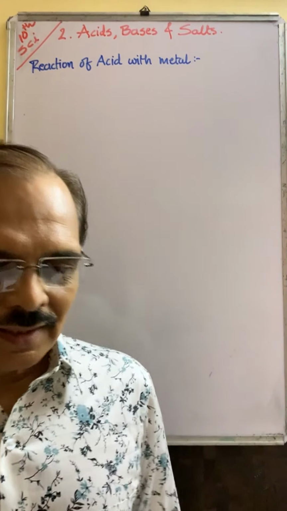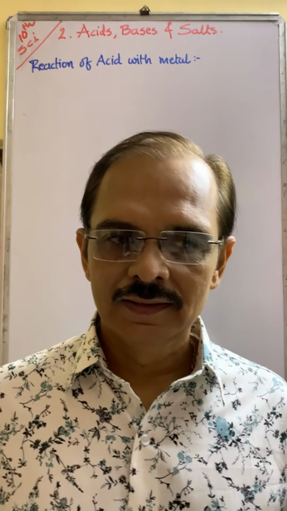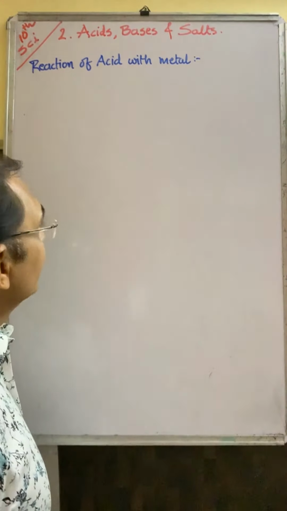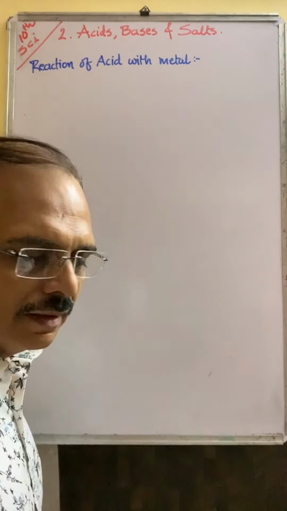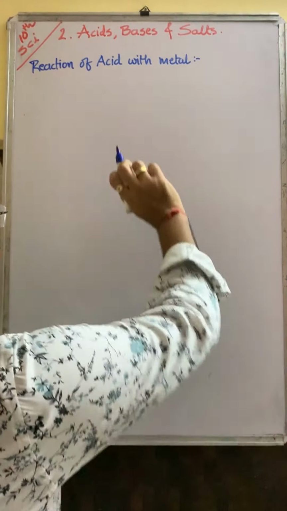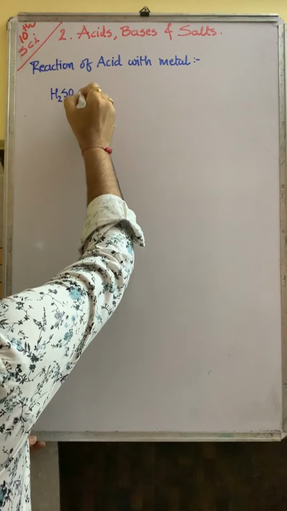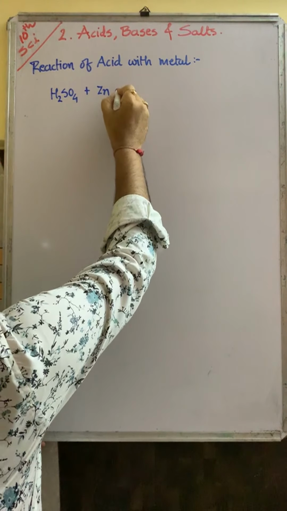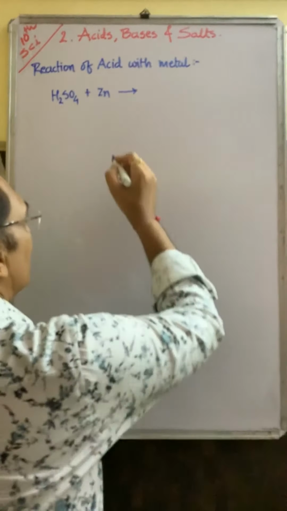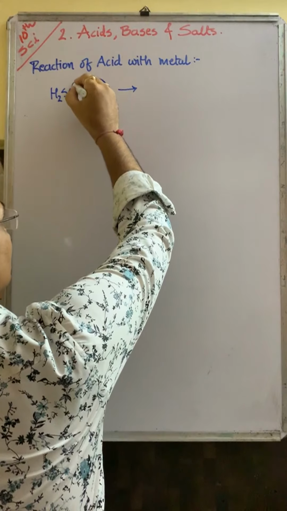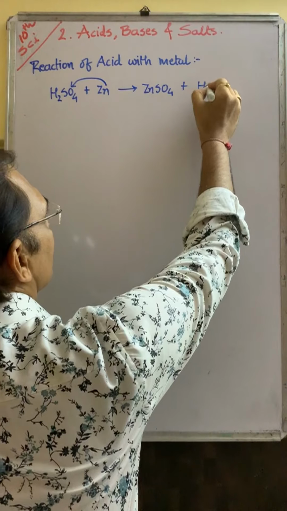Hello. Now let us start a new topic of this lesson, that is the reaction of acid with metals. As for example, we take the king of chemicals, that is sulfuric acid, with any metal. Select any metal, suppose zinc. Sulfuric acid H2SO4 plus zinc, acid with metal. Then what happens? Salt and hydrogen gas is released. Here zinc replaces the hydrogen, reacts with sulfate and forms zinc sulfate, and hydrogen gas is released.